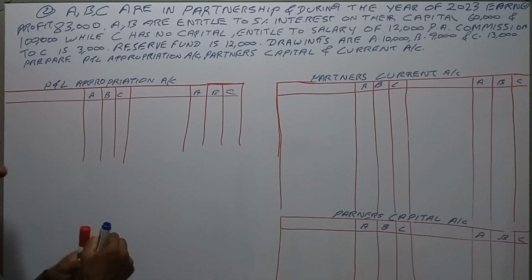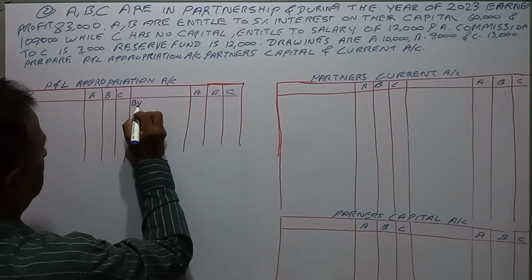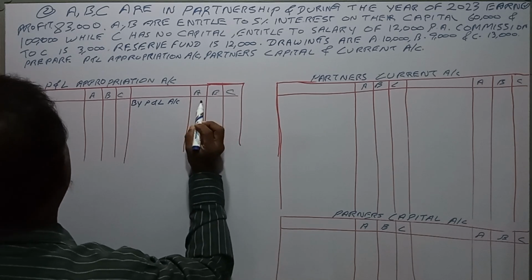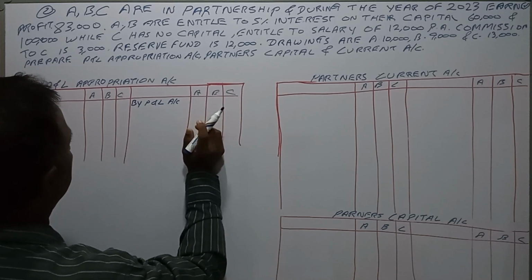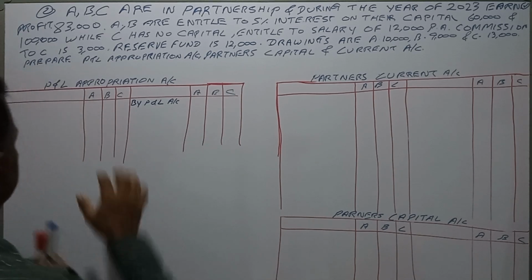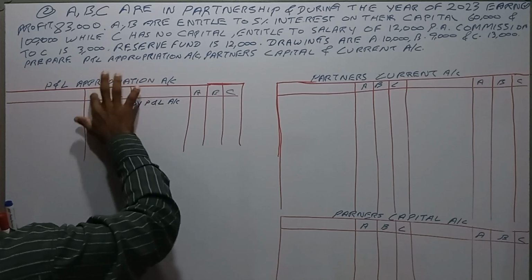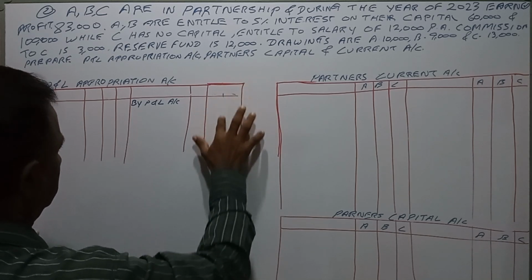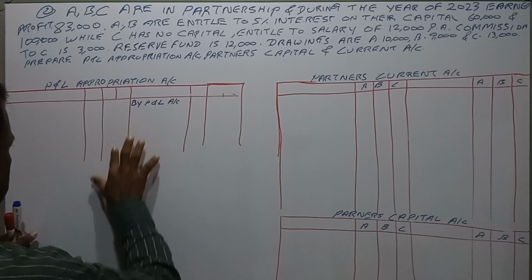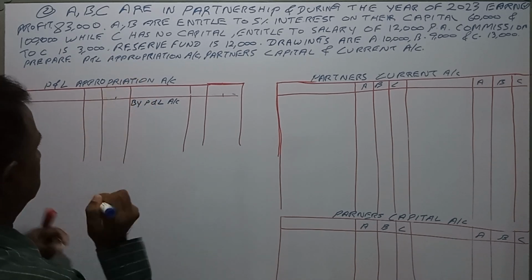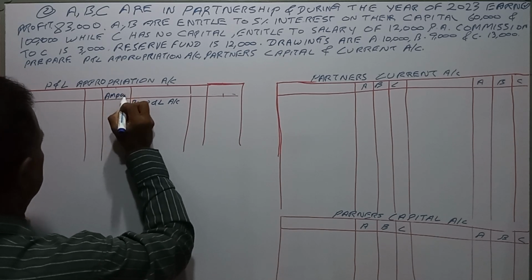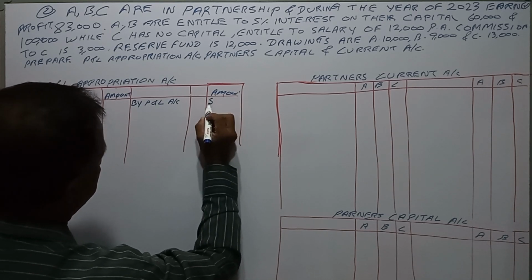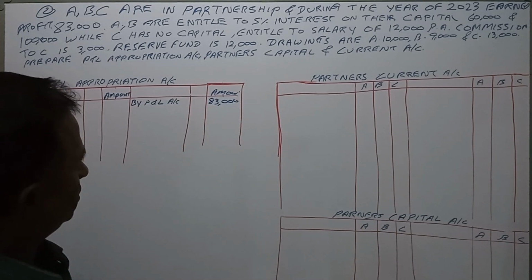Here we will say by profit and loss account, amount 83,000.